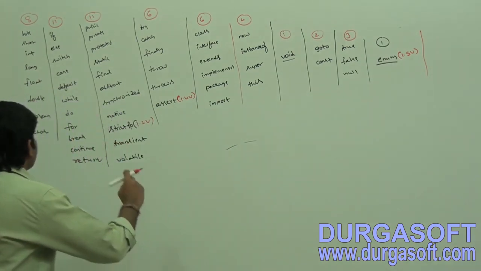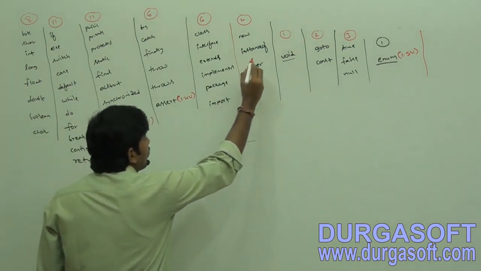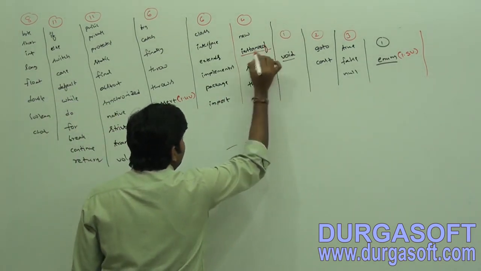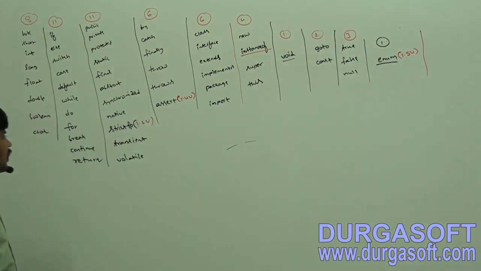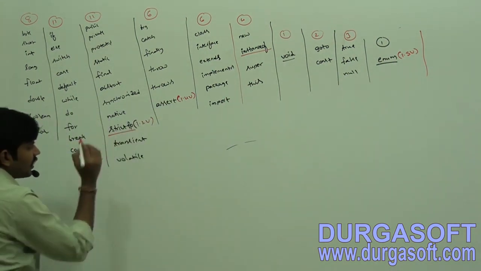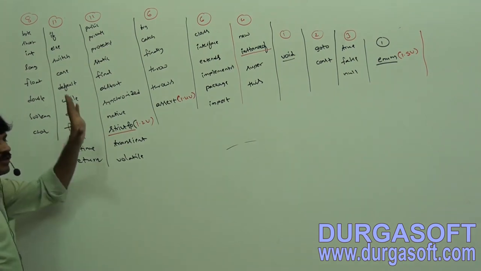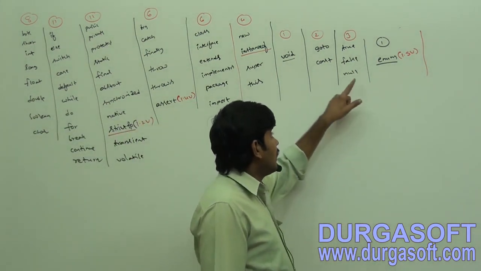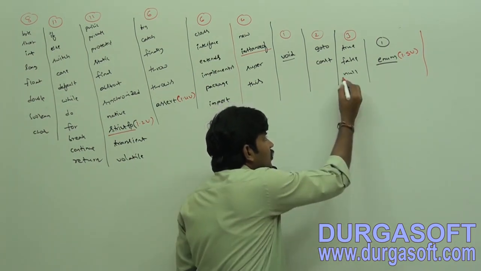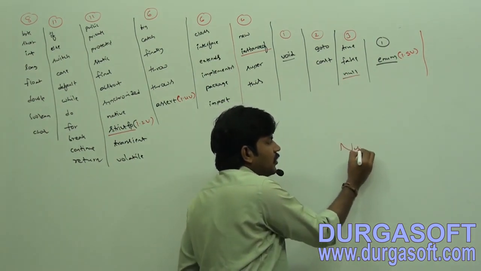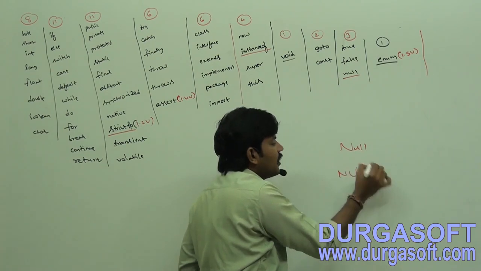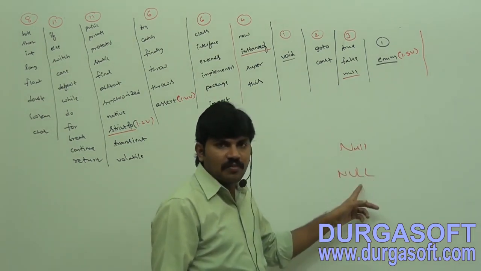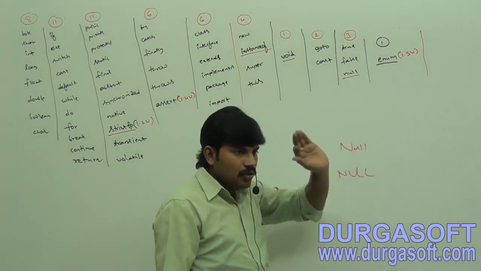Best example, instanceof. Do you know, o is small or capital? Small. strictfp, f is small or capital? Small only. Everywhere, so it should contain only lowercase alphabet symbols. Null. Most of the people are going to write null as NULL or Null, but no such terminology. N should be in lowercase, right?